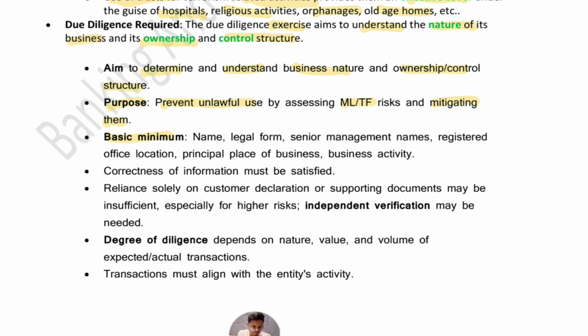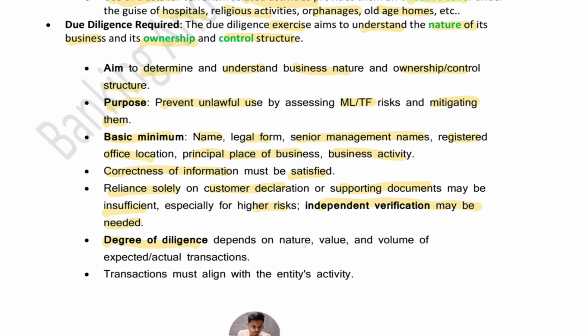What are the basic minimum things required? We need the name, legal form, senior management names, registered office location, principal place of business, and business activity of the judicial person who is opening an account for their business in the bank. We also should be satisfied with the correctness of the information. So one should verify the place, the transactions and the documents minutely before opening such accounts. Also, reliance solely on customer declaration or supporting documents may be insufficient, especially for higher risks. Independent verification may be needed, like I said, of the businesses or the documents provided by the judicial person.